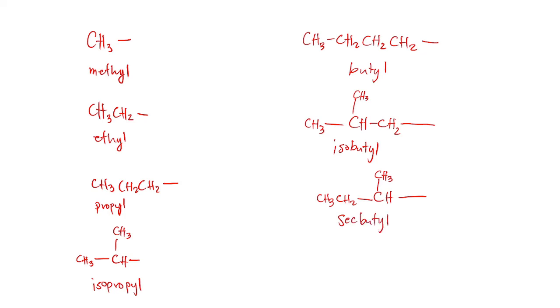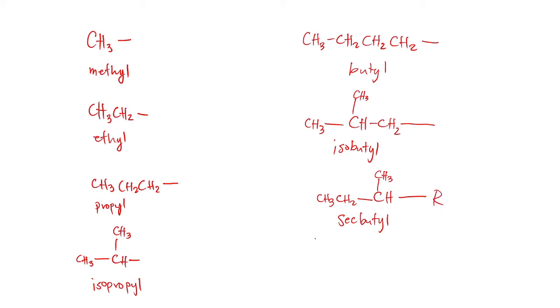You may be wondering why it is called sec-butyl. For sec-butyl, we actually look into our carbon here. It has a different structure from our isobutyl, because in our isobutyl, the methyl groups are attached to the terminal carbon. But for this example, our methyl is attached to the carbon that is nearer to our R group, or kung ano mang group na nandito.